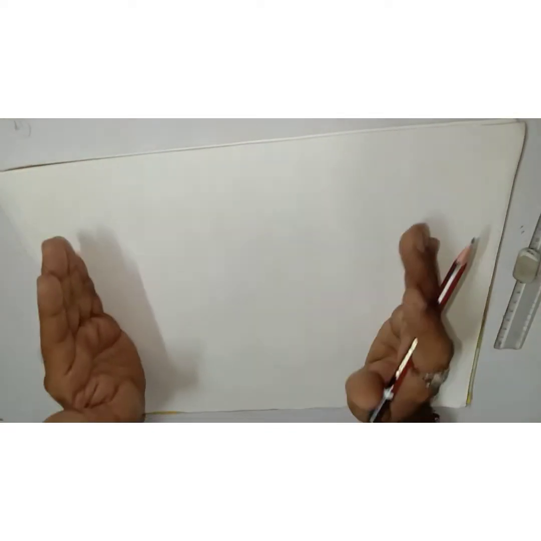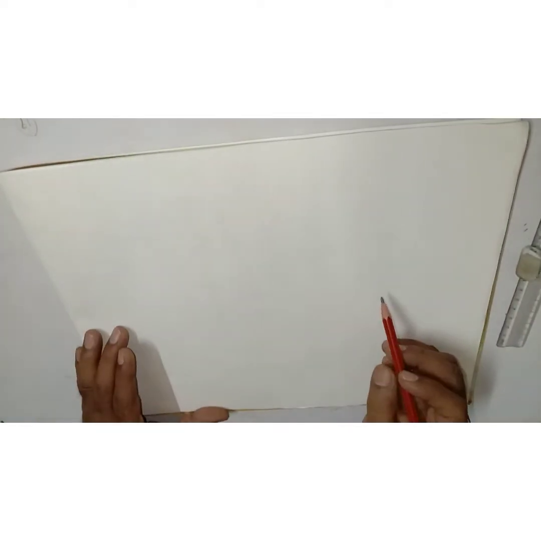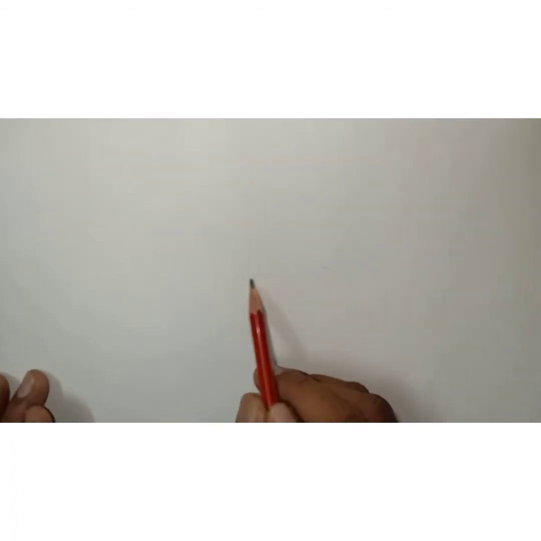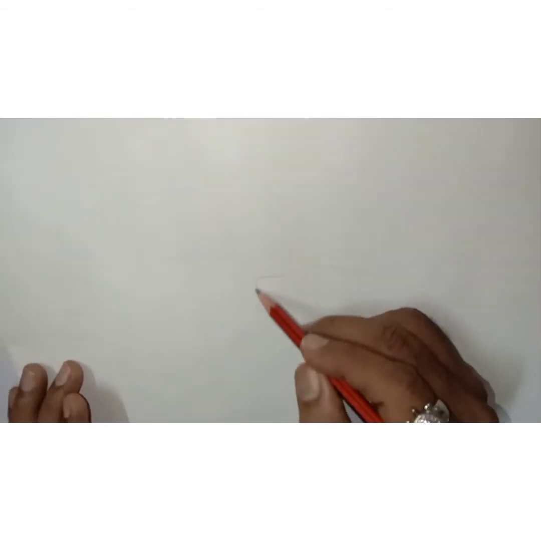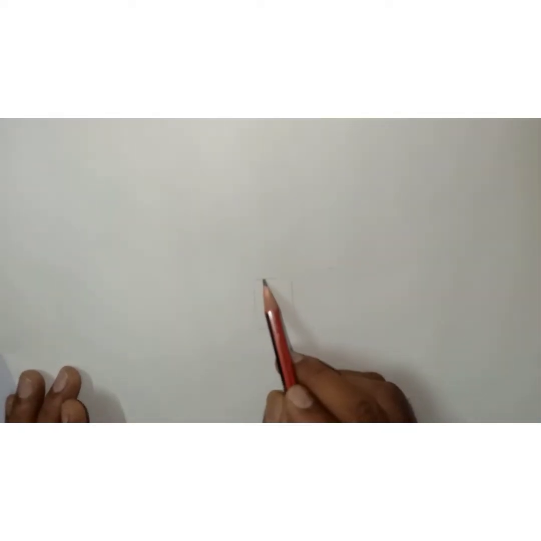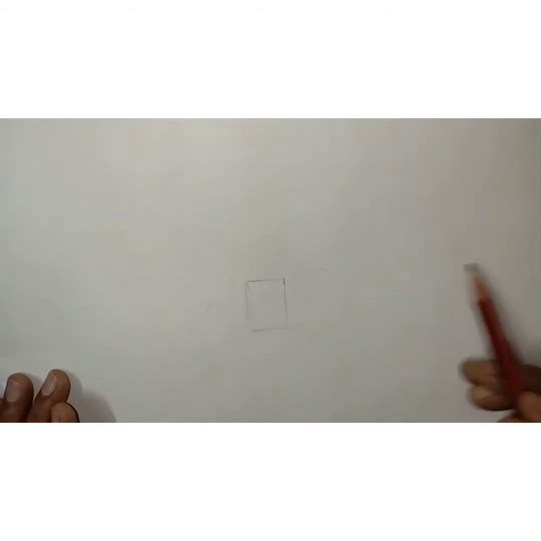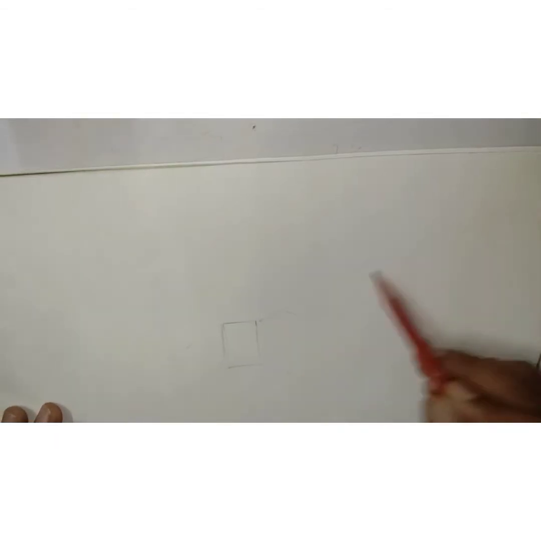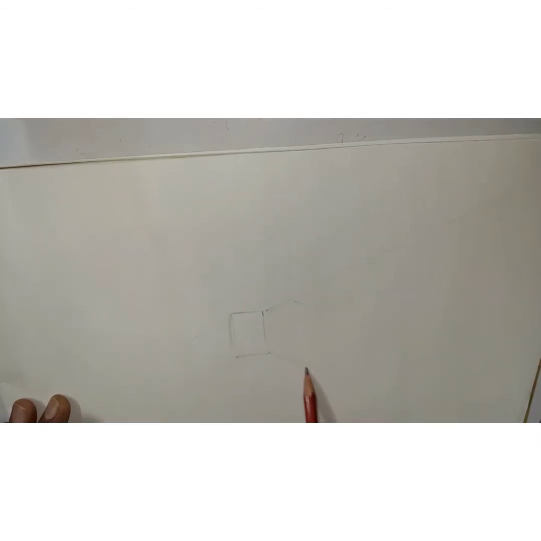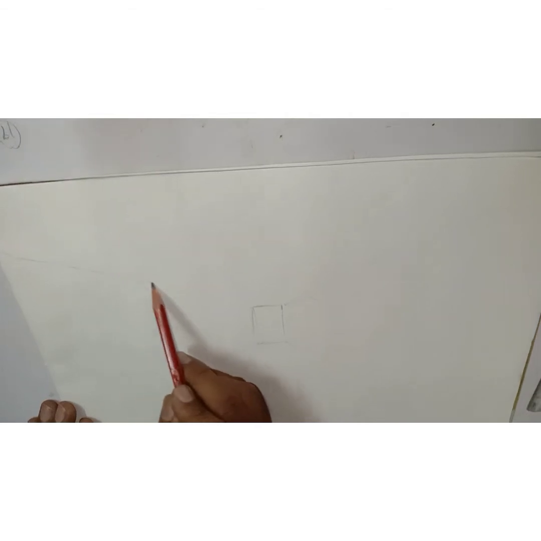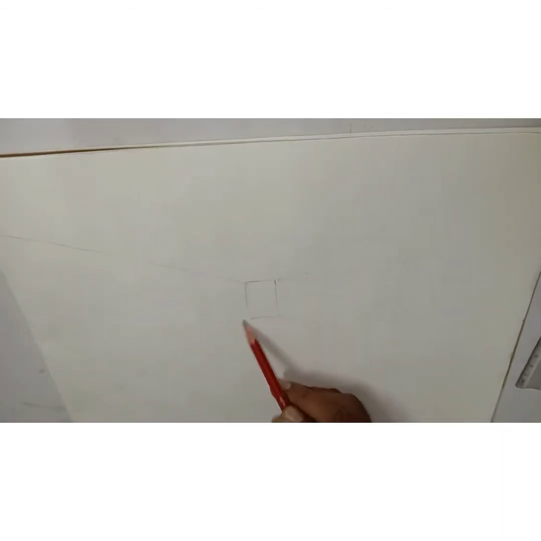Now see here what I am doing, the view which I got, that I am going to make. First I am going to start from the center. I will make one line, one box here. This is the view of a city, and perspective is very important in your landscape. The view will be like this. Whenever you are making a landscape, you have to choose the landscape according to the view.